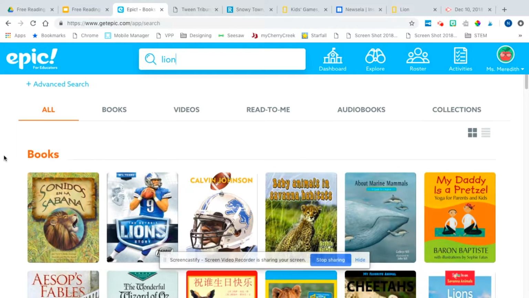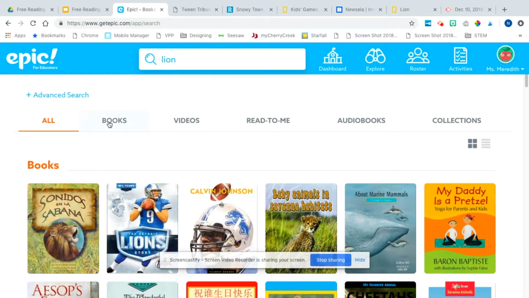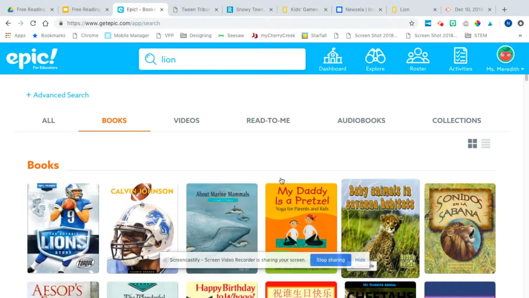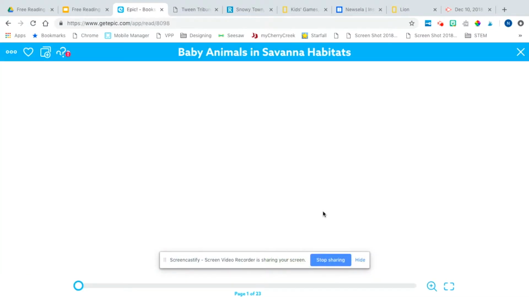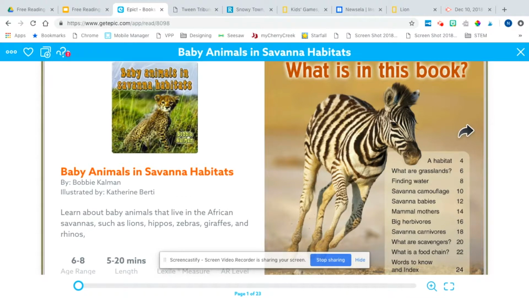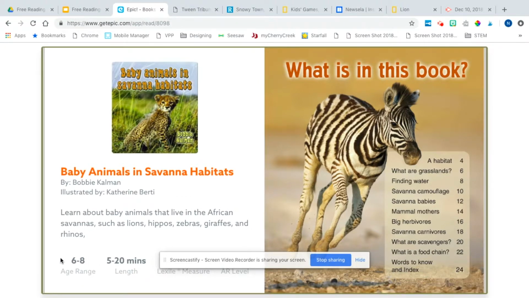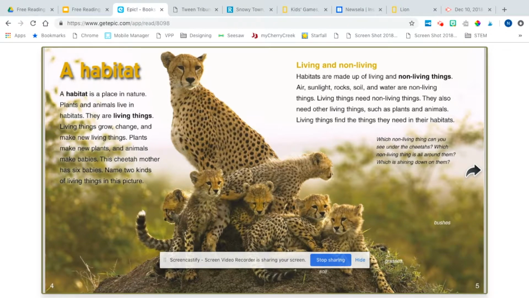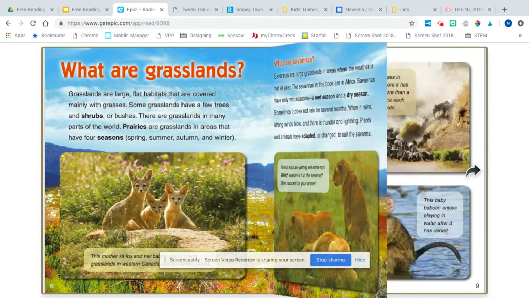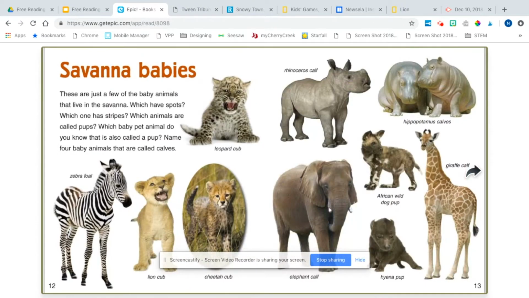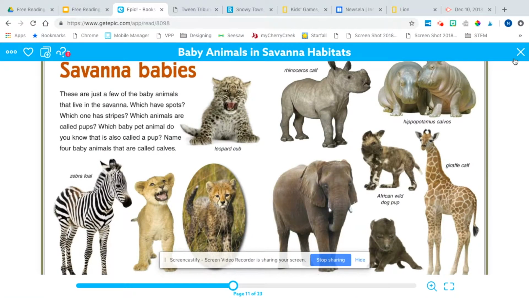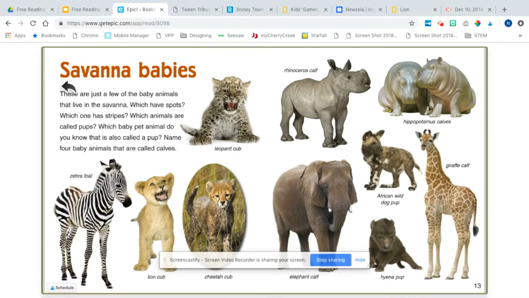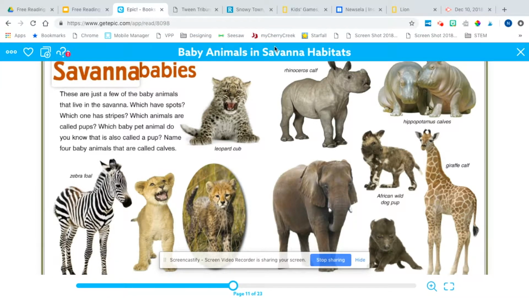That's really helpful as well for your students who speak more than one language, or can read in other languages. So this is showing me all the options of books. I can see more if I just want books where I turn the page. So I'll click on one, these baby animals, because he's so cute. It's just like having a paper book. It says the age range. I tell kids to not worry too much about the age. I tell kids sometimes I read books that are a little bit easier for me so I can understand the topic. This is a really good book. If I was doing research, I would learn a lot. Oh, he's so cute. And then the little controls go away if you're not touching them. You can eventually make quizzes too if you want to do that.